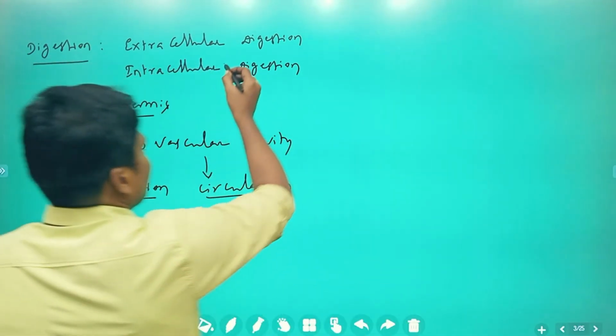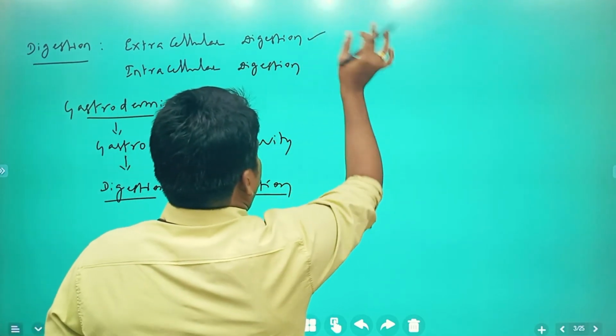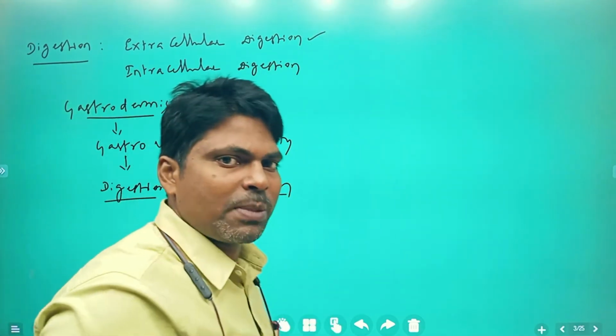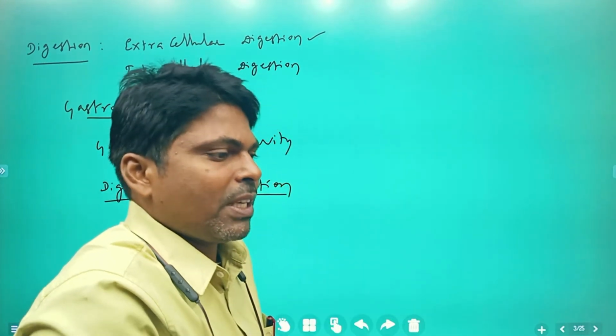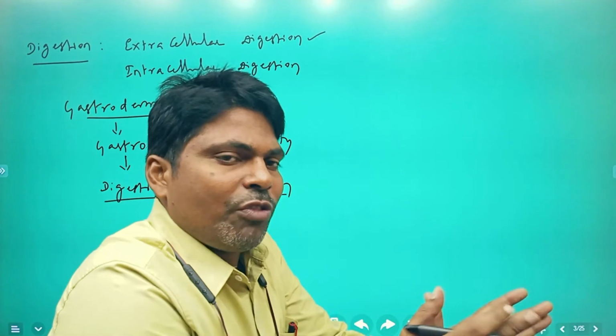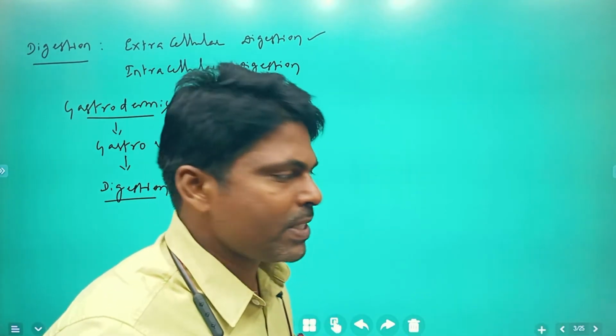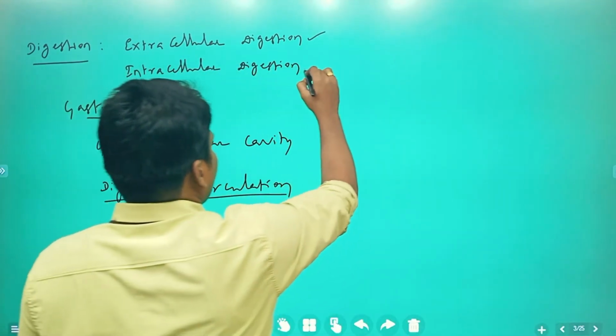First, extracellular digestion takes place inside the cavity. Whatever food material enters the cavity, secreted enzymes act on the food material and break it into pieces, which then enter into the cells.